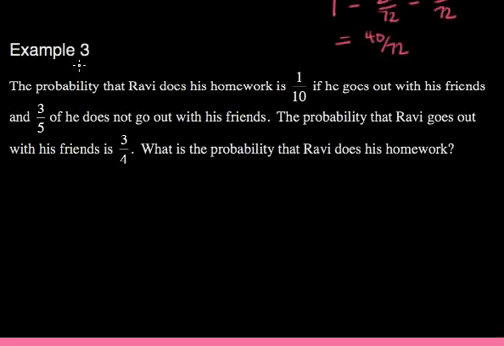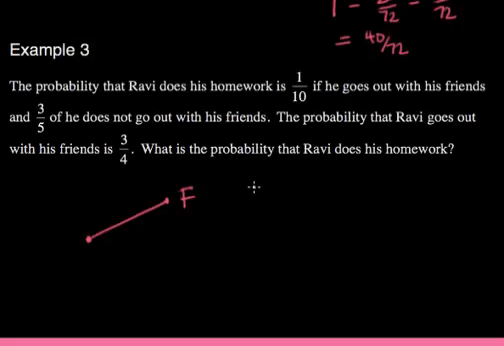It's the third example of probability, and we've got this guy Ravi, and it's talking about him doing his homework. Now this guy Ravi looks like a bit of a scallywag. He's not doing his homework because the probability that he does his homework is a tenth. That's 10%, if he goes out with his friends. So let's say that Ravi goes out with his mates. So here we have his friends. The probability of him doing his homework, if he goes out with his friends, is a tenth.